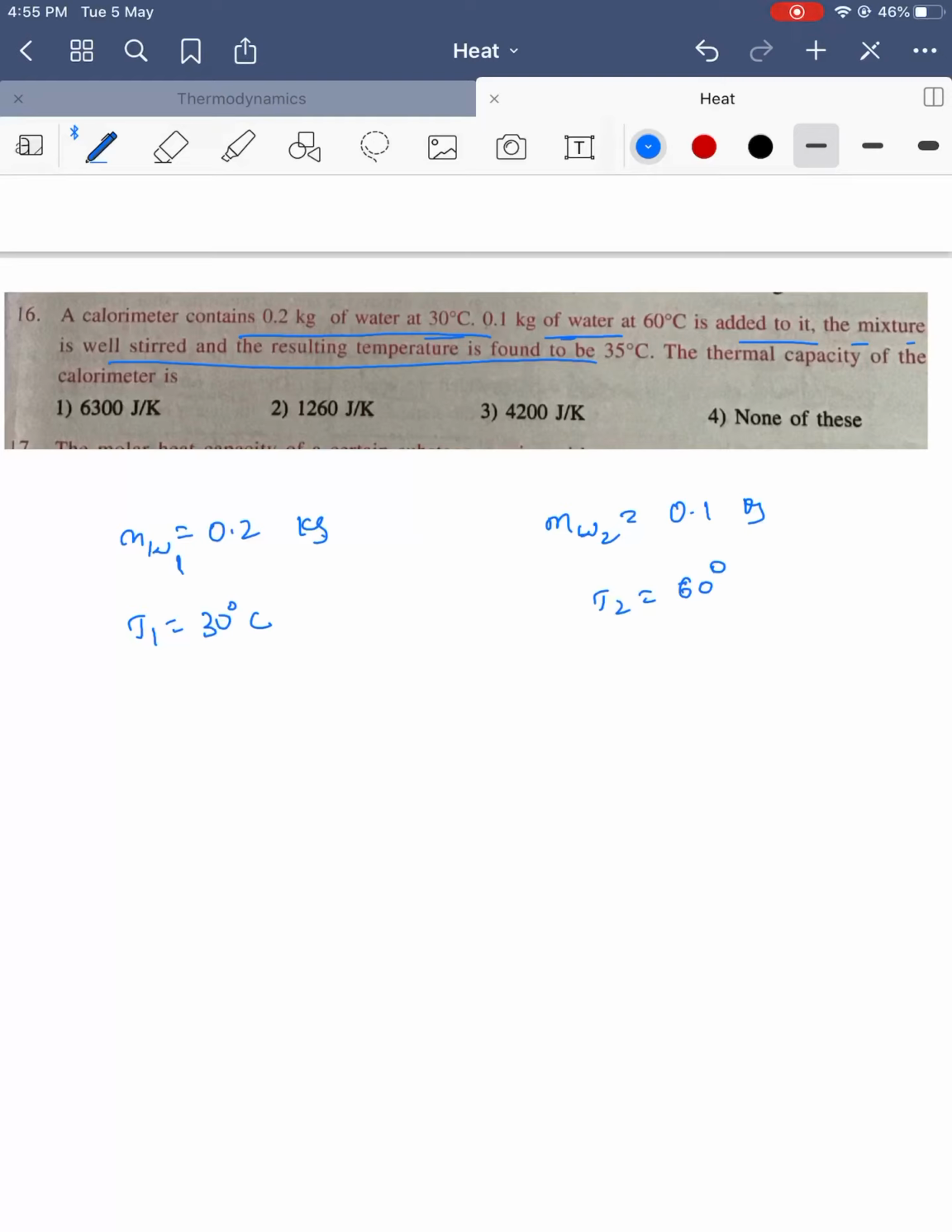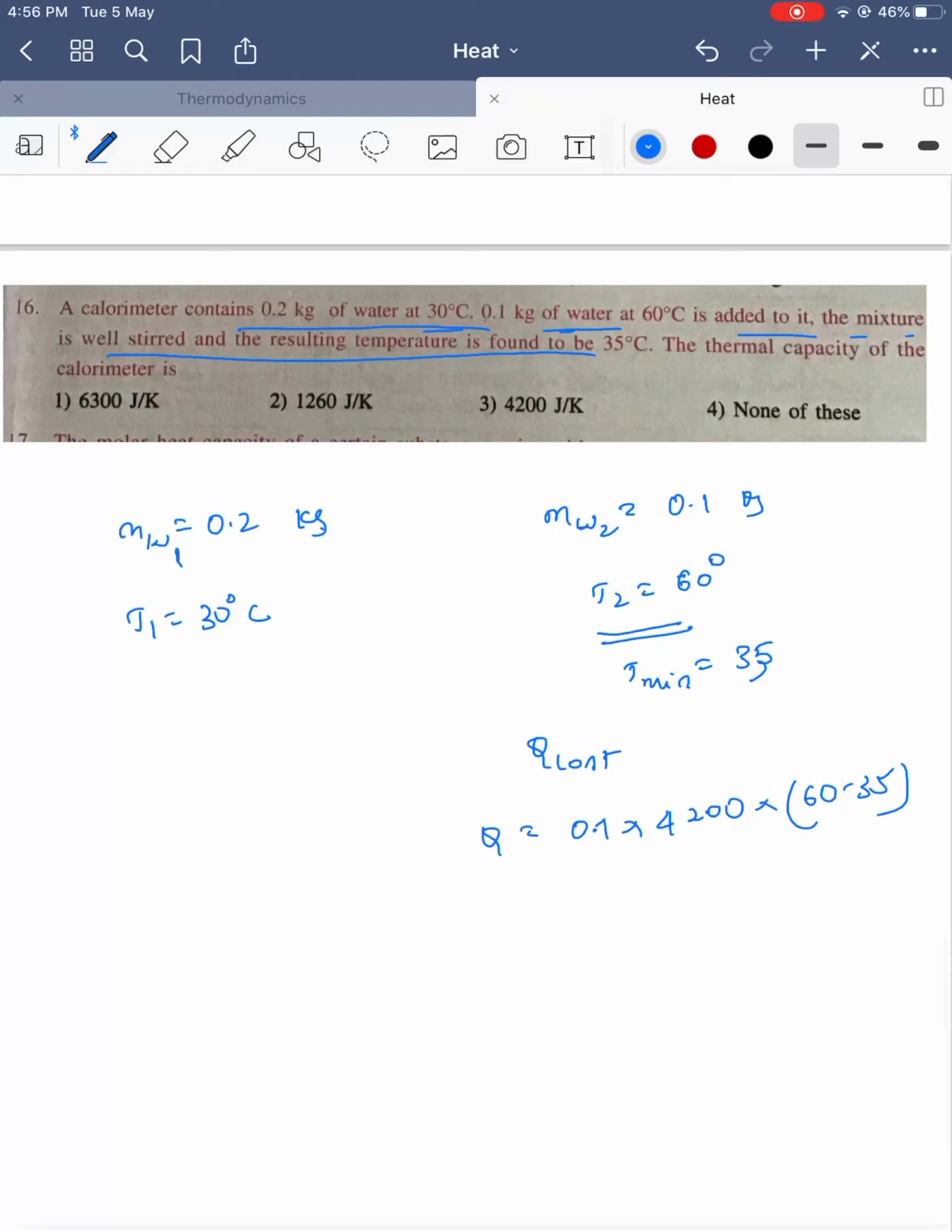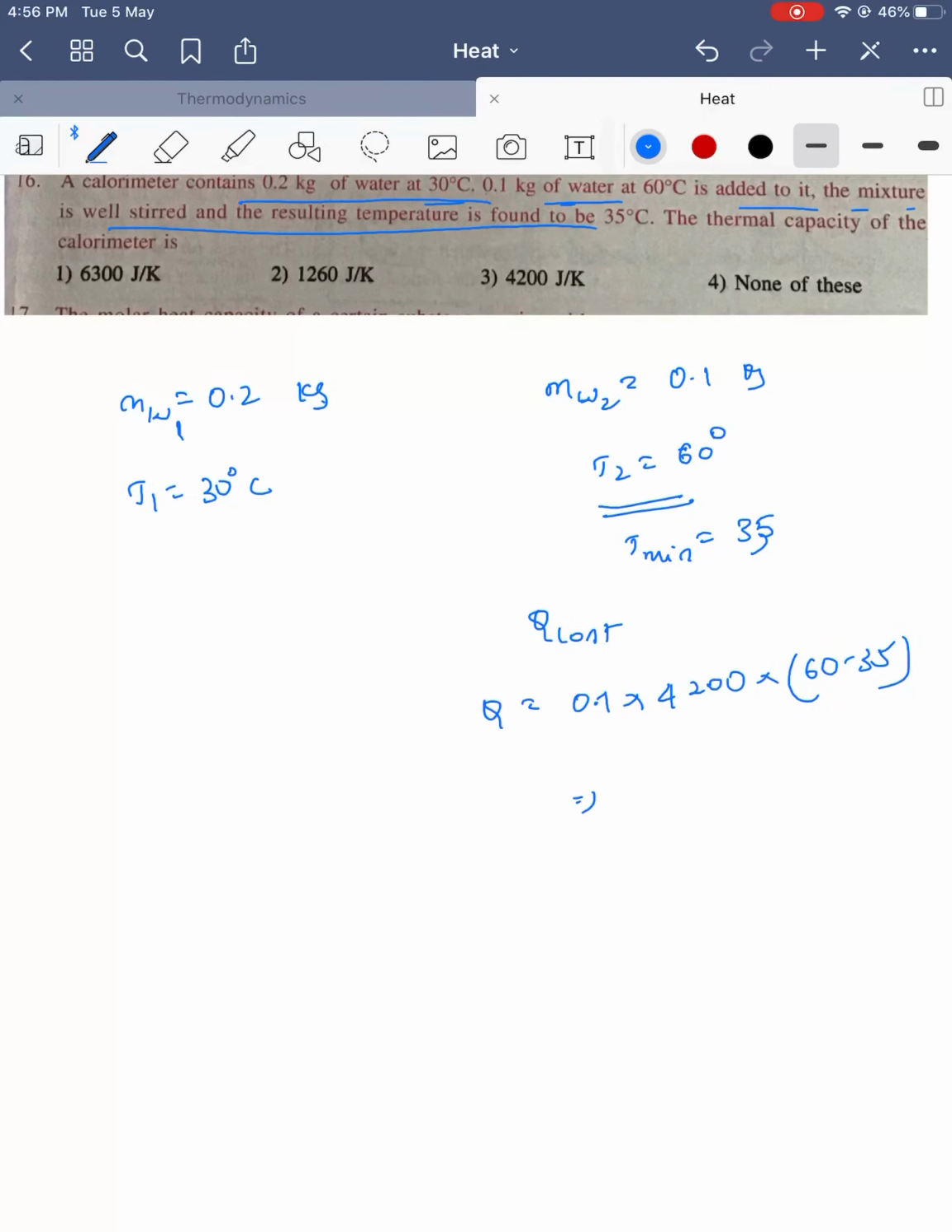So when it is mixed, the resulting temperature is already given as 35. So who is losing energy? This one. How much is the final mixture temperature? It is equal to 35. So how much heat is lost? Q lost is equal to 0.1 into s, which is 4200, into delta T, 60 minus 35. So this is equal to 25, so 25 into 420.